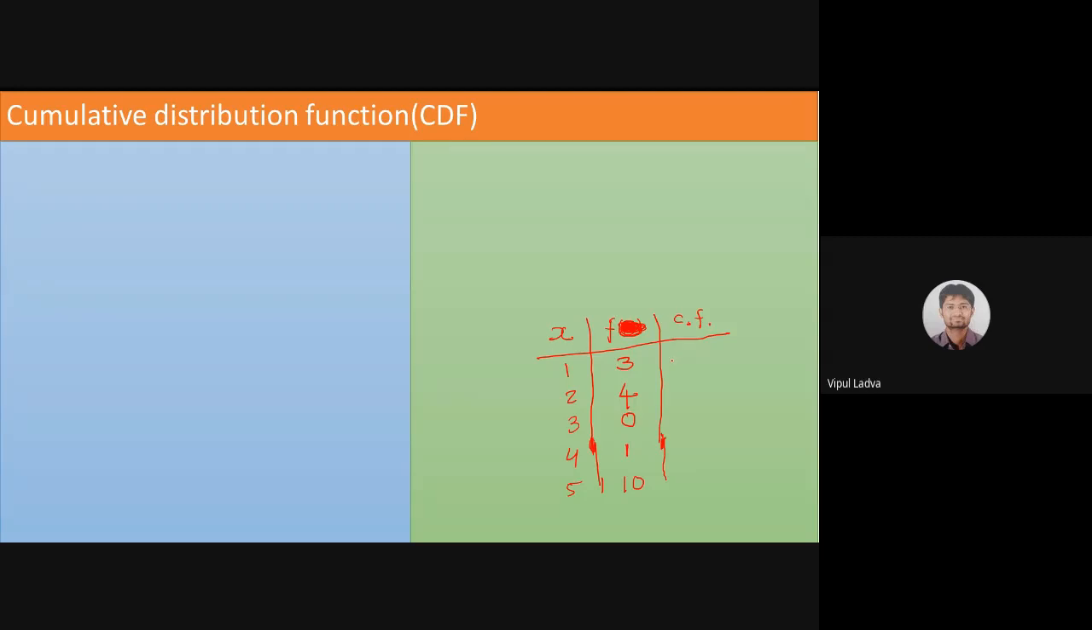Perhaps, sir, sum of all the frequencies, not the sum of all the frequencies, we need to add them cumulatively. That means for 1, my cumulative frequency will be the same as the frequency. For 2, my cumulative frequency will be 4 plus 3, that means 7. For 3, it will be 0 plus 7, the addition of both, once again 7. For 4, it will be 1 plus 7, that is 8. For 5, it is 10 plus 8, that means 18.